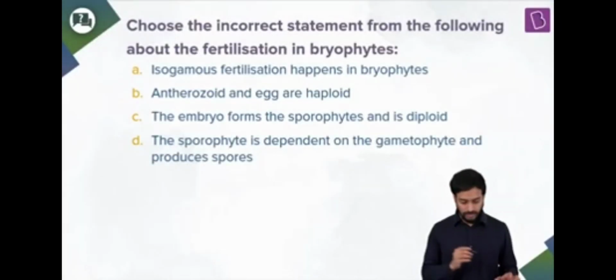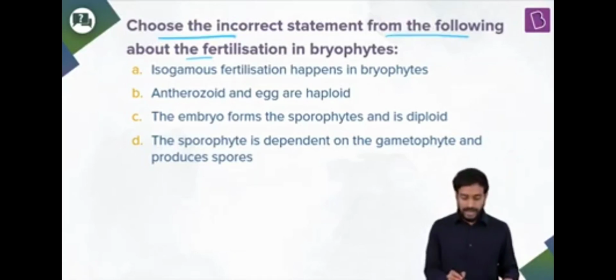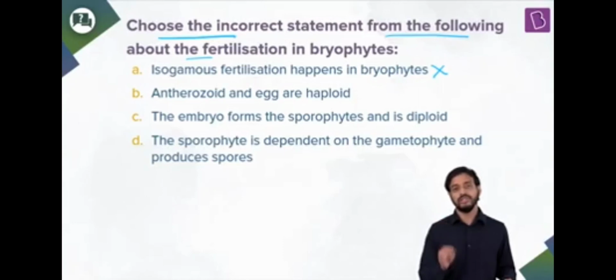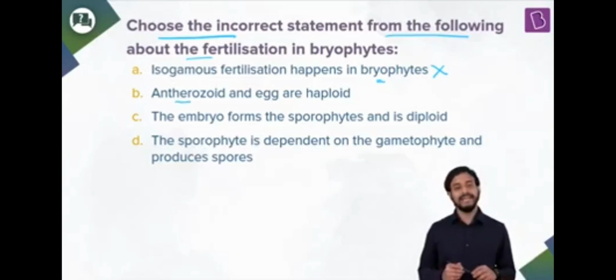For this question, we have to choose the incorrect statement from the following about fertilization in bryophytes. Incorrect, okay? Isogamous fertilization happens in bryophytes. Well, this one is incorrect because it's anisogamy, which is the case for bryophytes. It's anisogamous fertilization, okay?